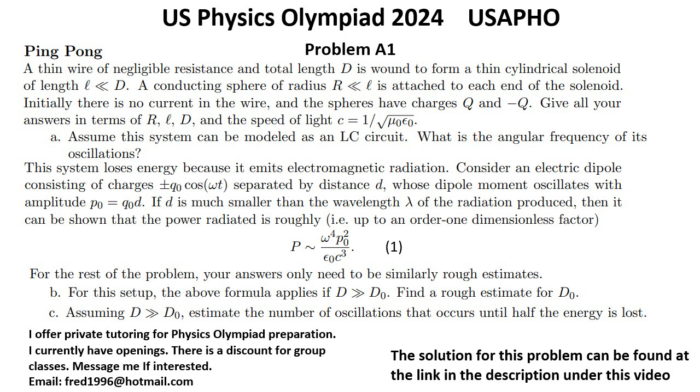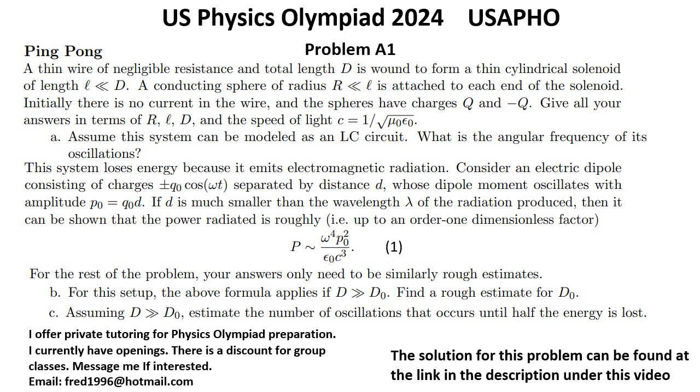Consider an electric dipole, consisting of charges plus minus q0 cosine omega t separated by distance d, whose dipole moment oscillates with amplitude p0 equals q0d. If d is much smaller than the wavelength lambda of the radiation produced, then it can be shown that the power radiated is roughly, that is up to an order 1 dimensionless factor, proportional to expression 1. For the rest of the problem, your answers only need to be similarly rough estimates.